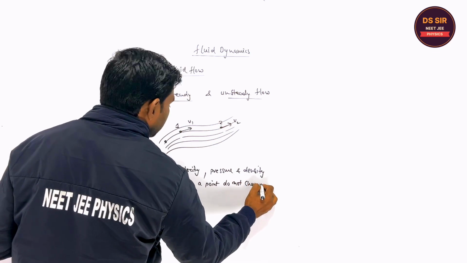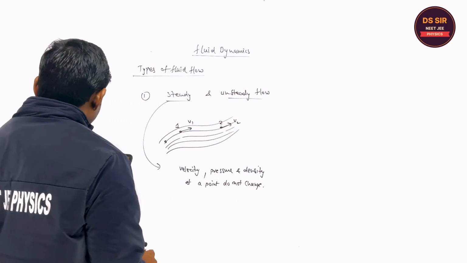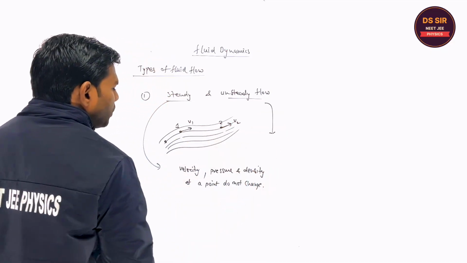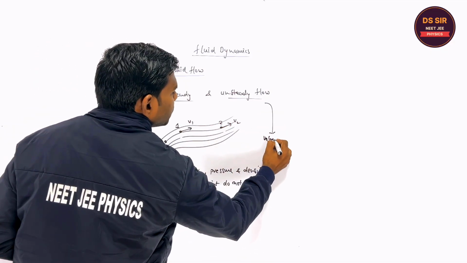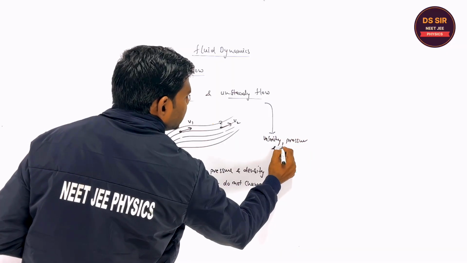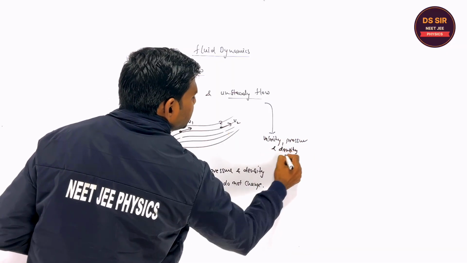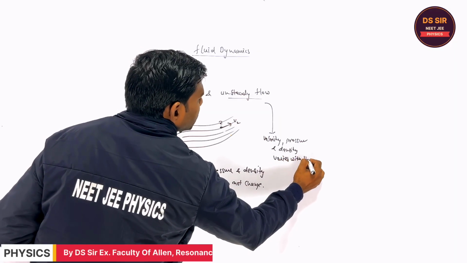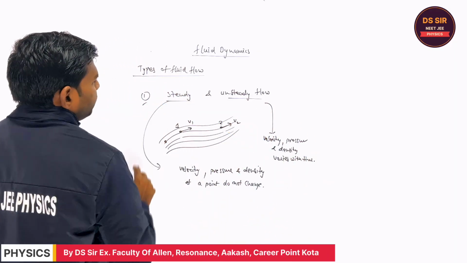This is steady flow. Are you getting it or not? And what is unsteady flow? The velocity, pressure, and density vary with time. So this is called unsteady flow.